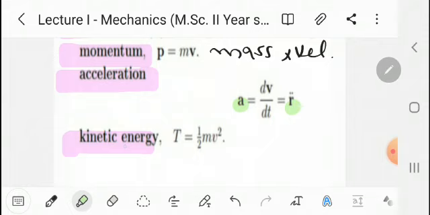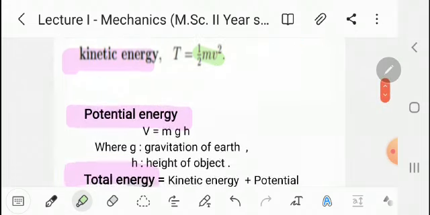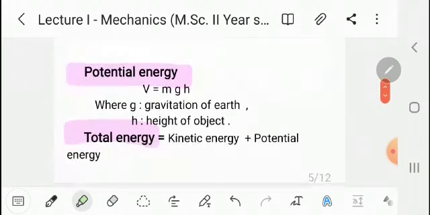Next, we know the definition of kinetic energy. The formula is T equal to 1 upon 2 mv square. In this definition, m is the mass of the particle and v is the velocity of the particle. Again, we know the definition of potential energy.